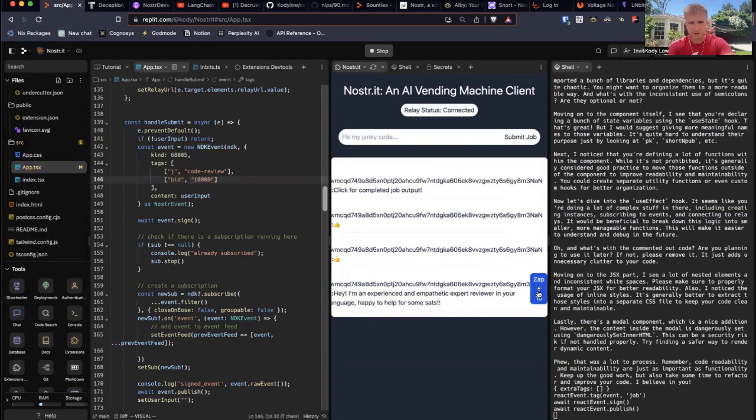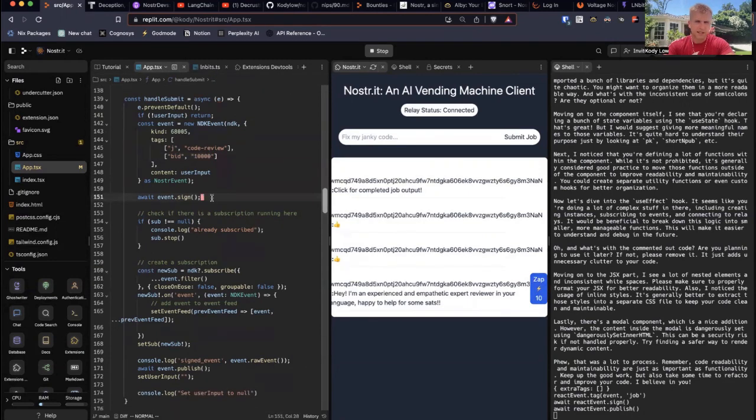So you zap 10 satoshis. And then I say I want to sign the event. And when I do that, it pops up over here in my extension.